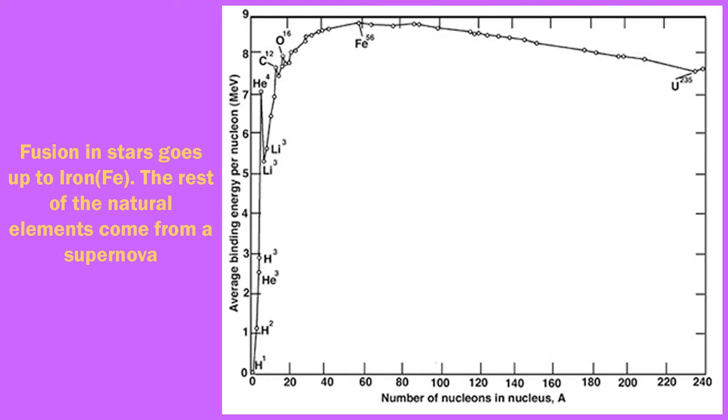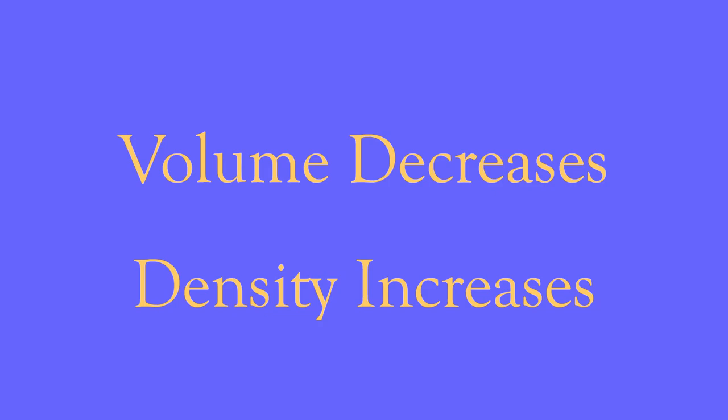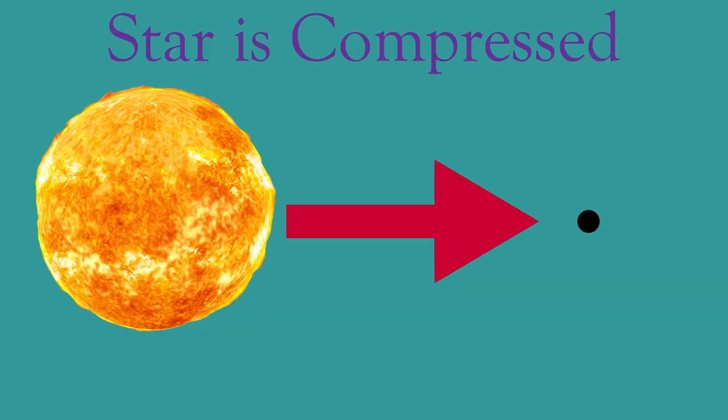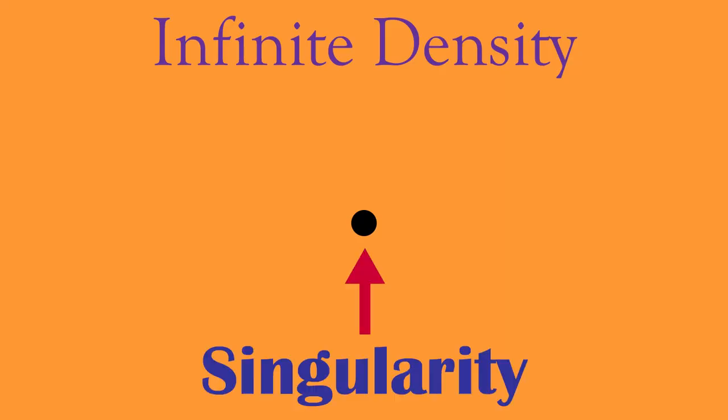This iron builds up, and as the star's volume decreases due to age, the density increases. After some time, the star will collapse and create a black hole, as well as a supernova. Because the star collapses, its mass is compressed into an unbelievably small space, giving it infinite density. This is known as a singularity. A singularity is at the center of every black hole.